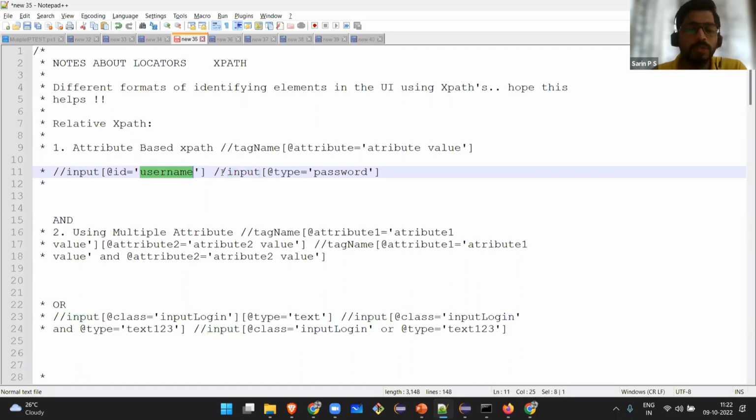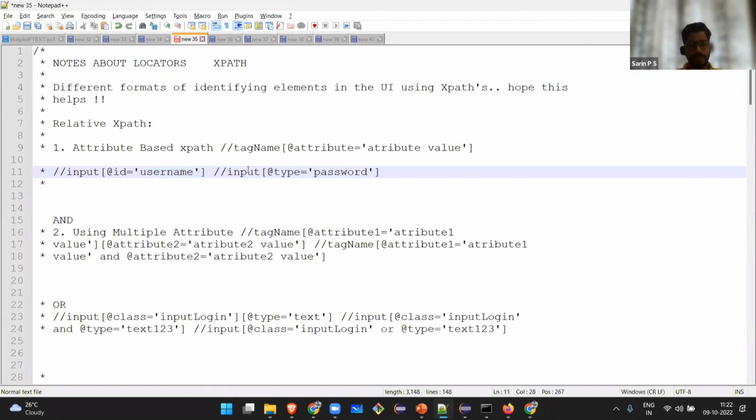So why different locators? That is another question. You could deal with everything using ID, name, class, and partial link text, so why go for CSS selector, XPath, and all? See, in some elements there may not be any ID, name, link text, or partial link text. In that case, you have to write XPaths. How to write XPath is another important topic, but I am not going deep into that.